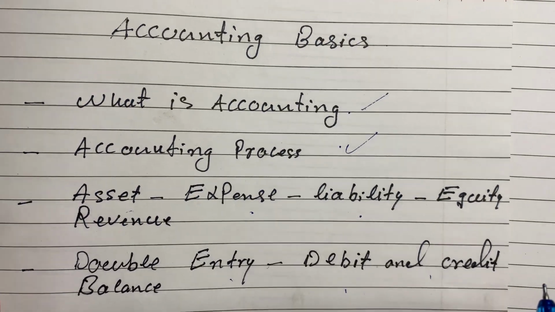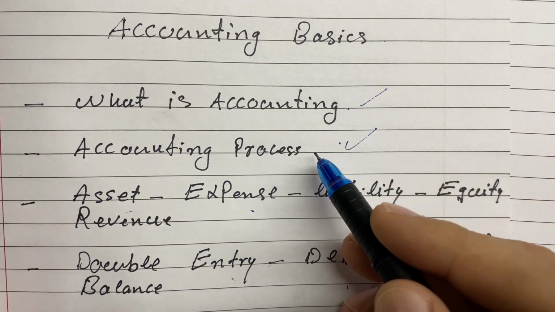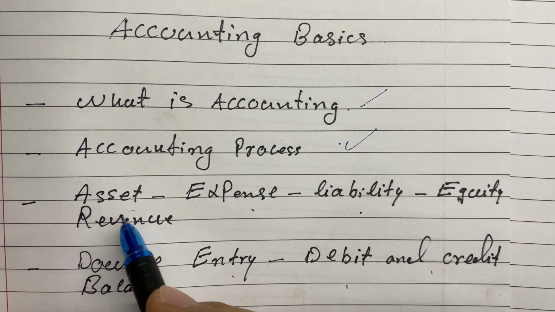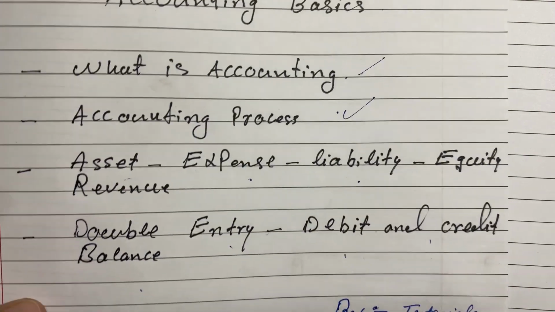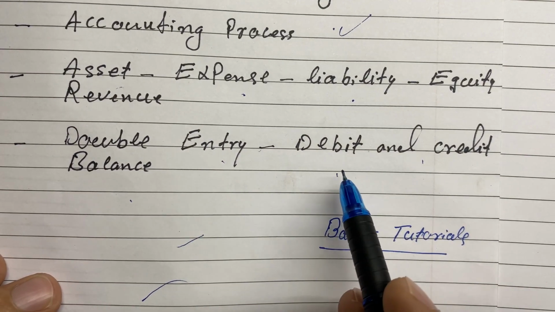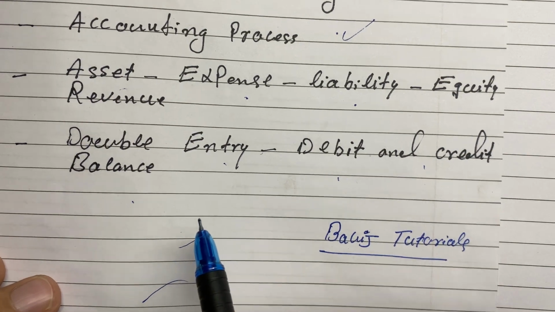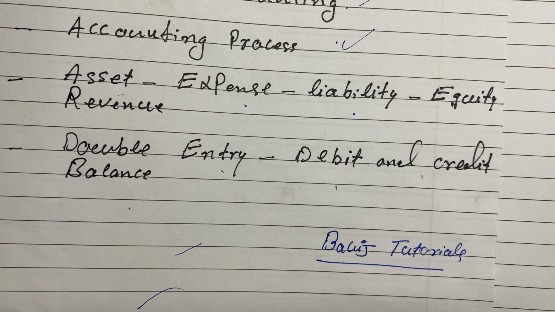We discussed so many things in this video. We discussed what accounting is, the process of accounting, and what assets, expenses, liabilities, equity, and revenue are. Then we discussed double entry, debit, credit, and balances. In the coming video, we will work on practicals of this and solve problems.